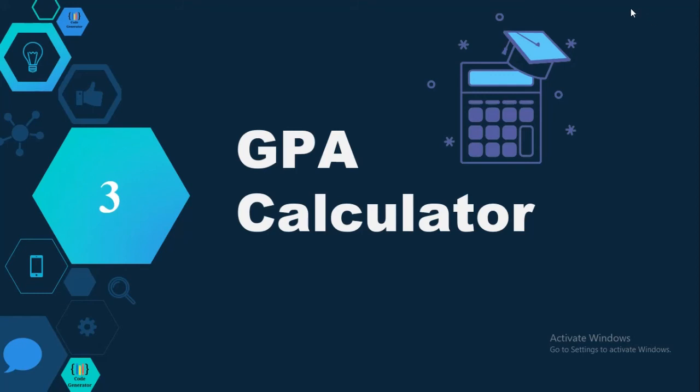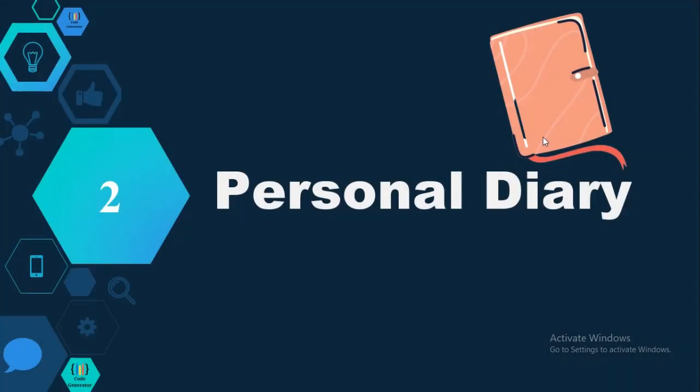So you might all have used a calculator. It's an online calculator, we can say. So next comes the personal diary. I hope many of us don't have the habit of diary writing, but still some of them write diaries. So it's an online diary, we can say.